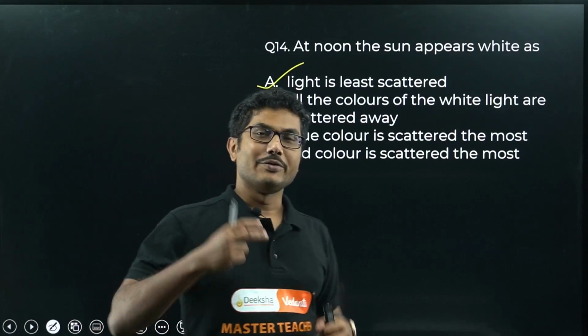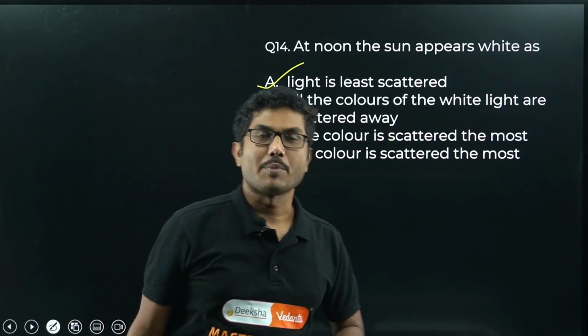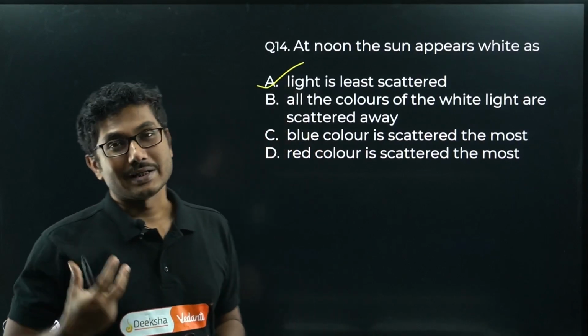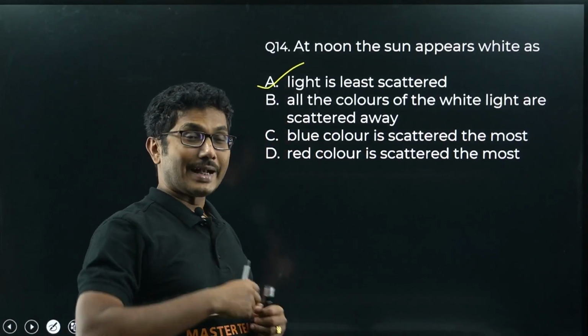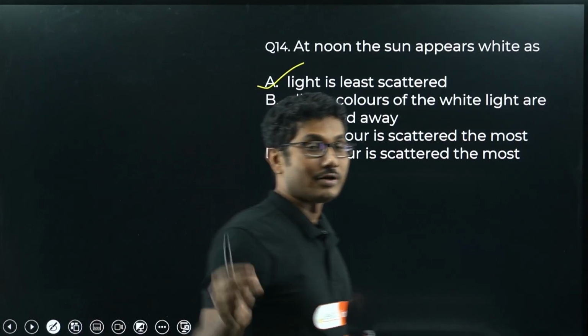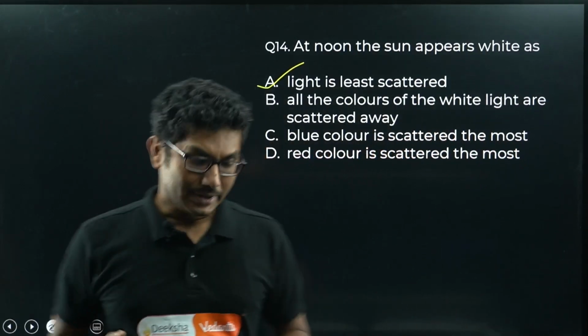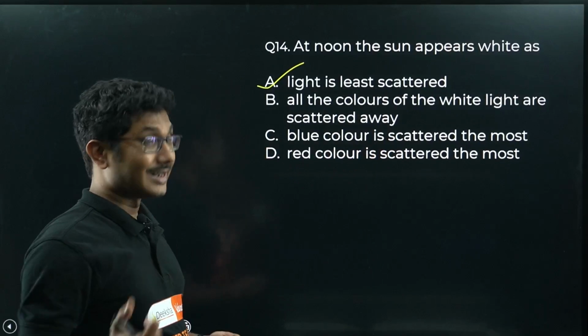So that's why during noon, when the sun is exactly on top of our head, the light travels directly without much scattering, that's why we see it's white. At any other angle, when the light is falling on something, it's scattered and we do not see the whitish part of the light of the sun.